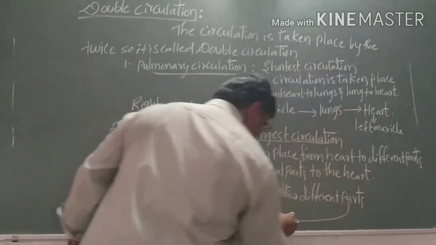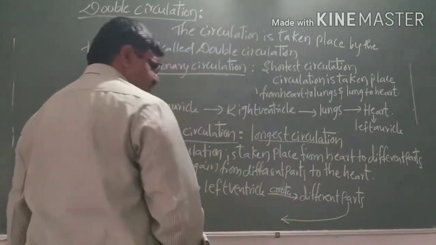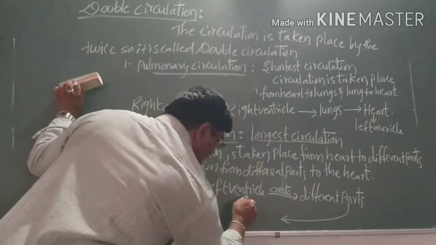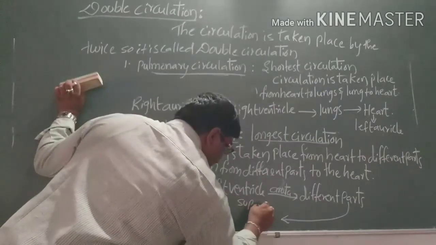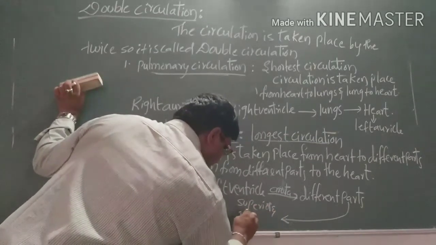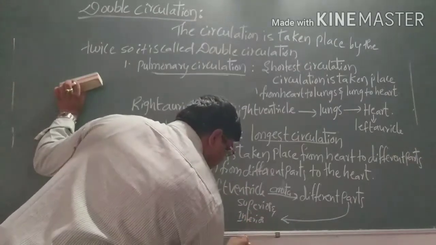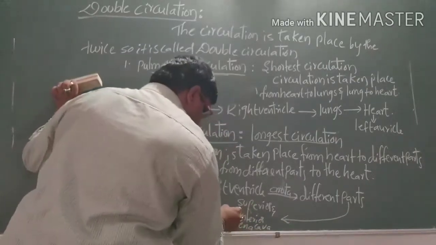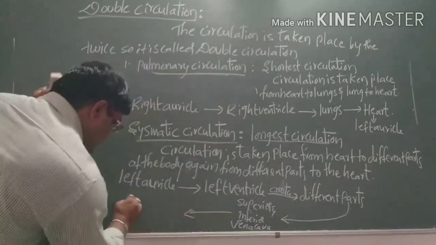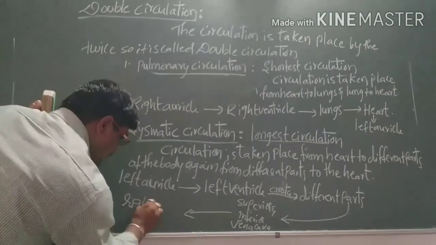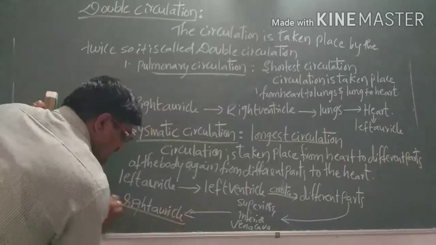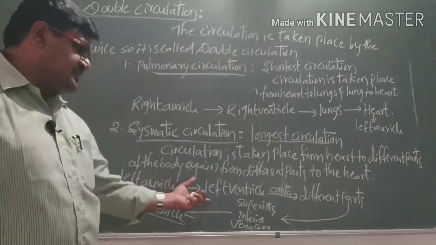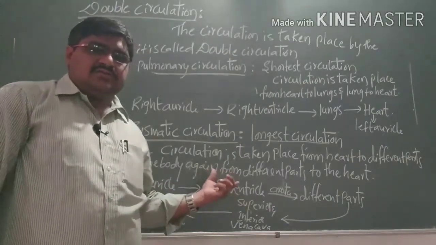Again from different parts, it is carried by the superior and inferior vena cavae to the right auricle. The oxygenated blood passes by opening of the bicuspid valve and enters the left auricle.